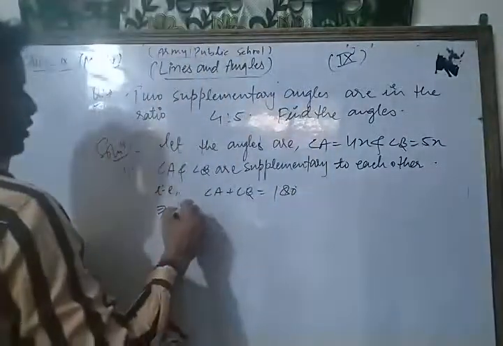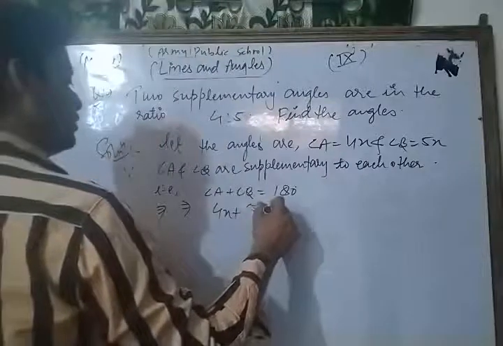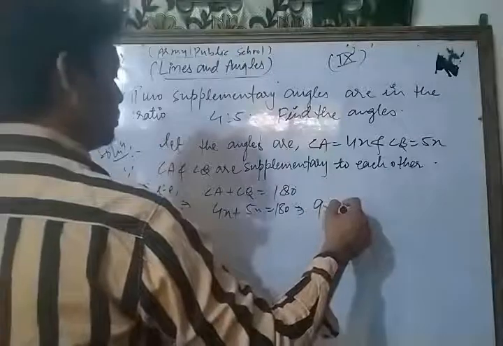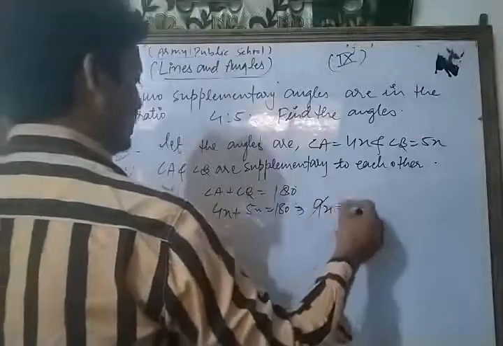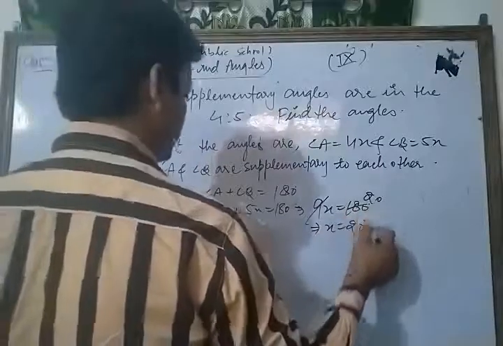So here we put angle A as 4x plus 5x is equal to 180. So we get 9x is equal to 180. Nine twos are 18, so x is equal to 20.